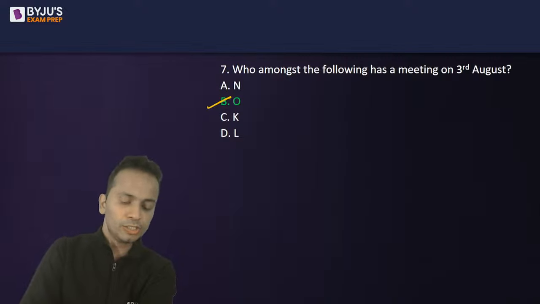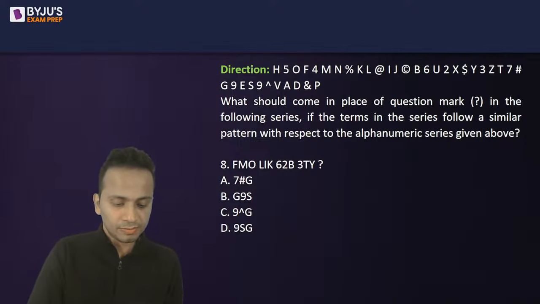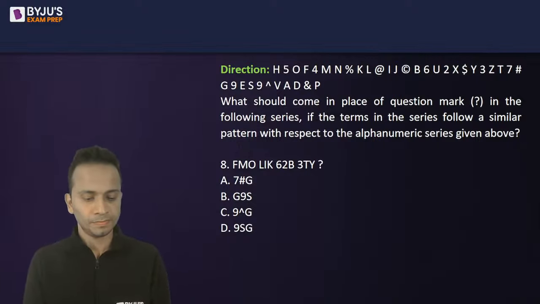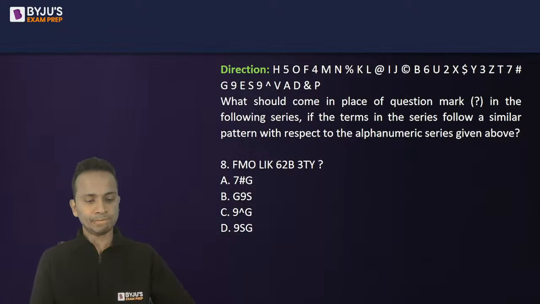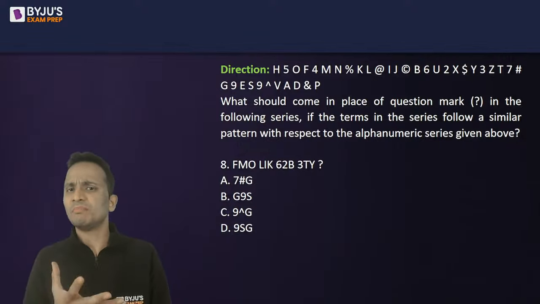All right. Let's move on and look at our next question, question number 8. Now you are given a series of alphabets, numbers, and symbols.